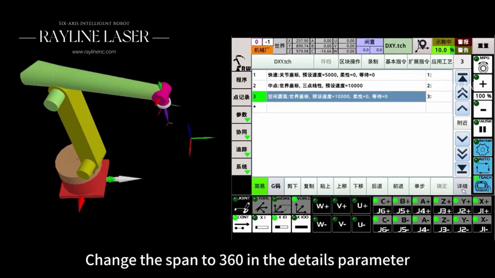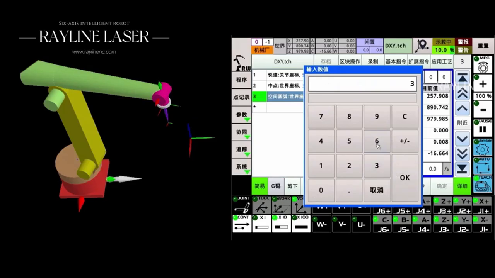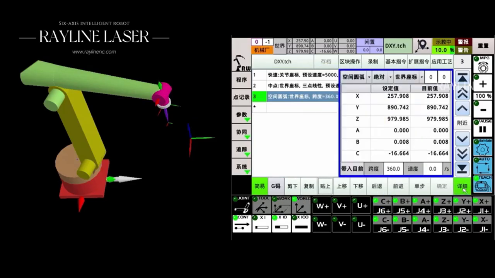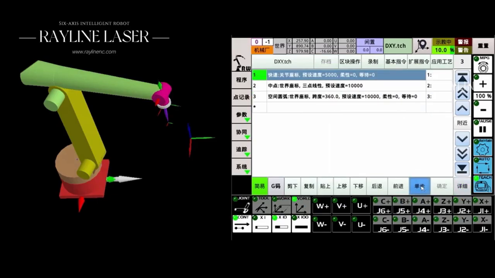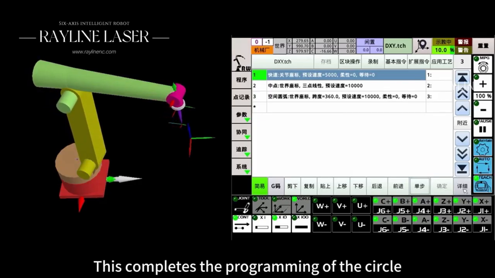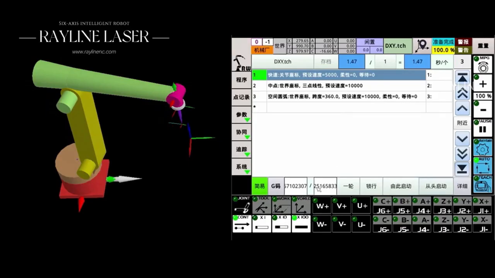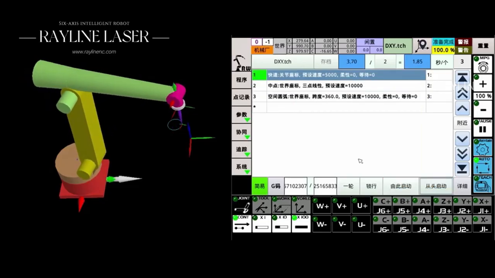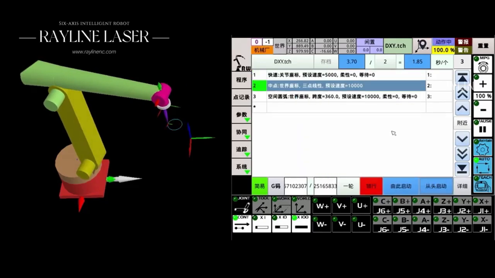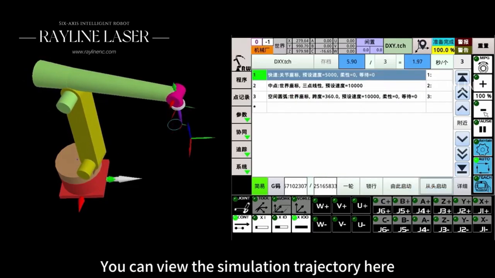Change the span to 360 in the Details parameter. This completes the programming of the circle. You can view the simulation trajectory here.